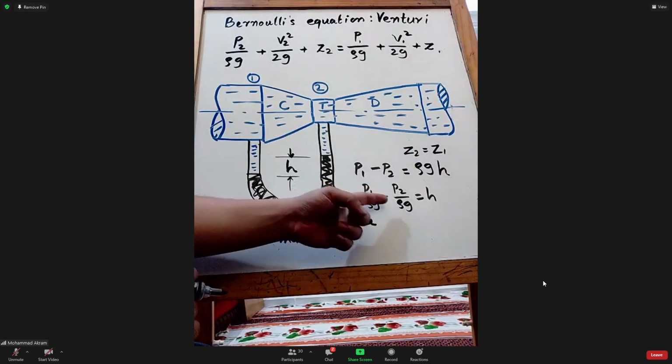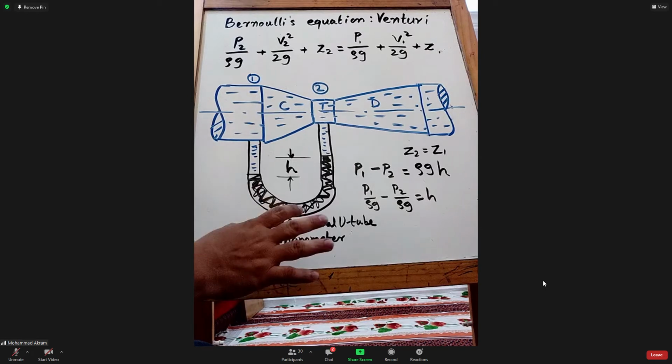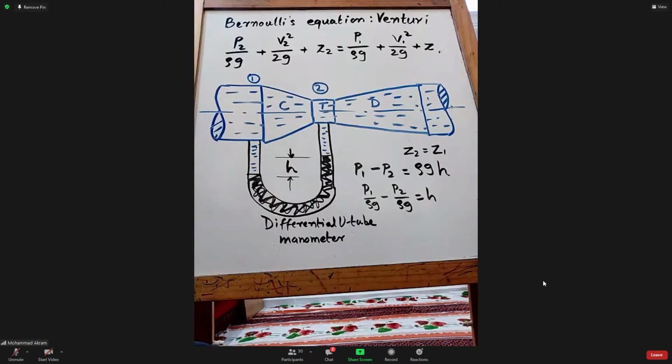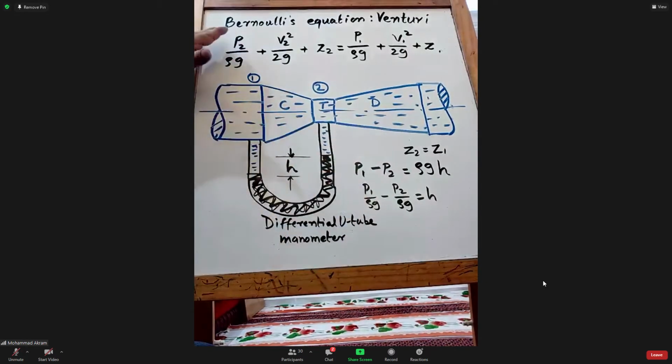P1 by rho g minus P2 by rho g is equal to H. Yes. Are you following everything? Now, if I use these two terms and put them in the Bernoulli equation here, what will I get?